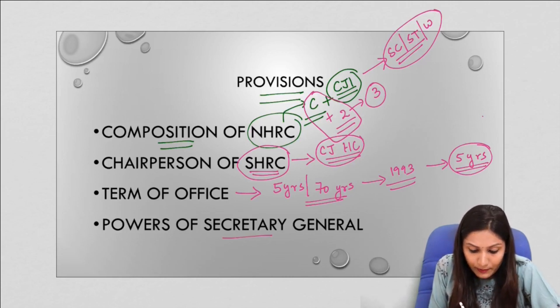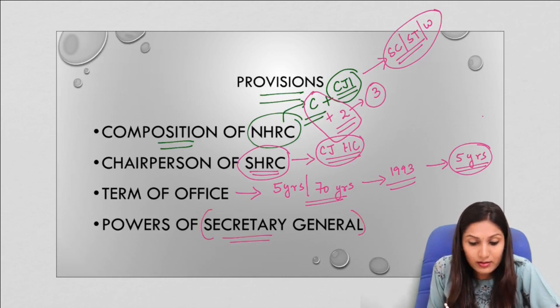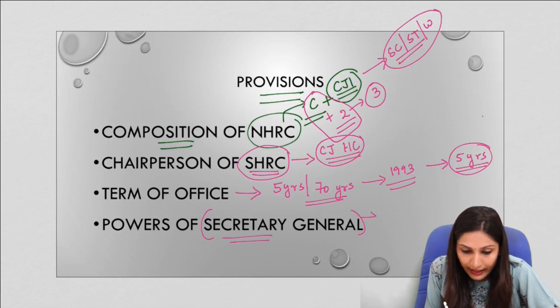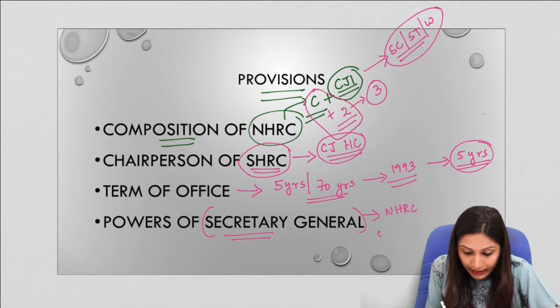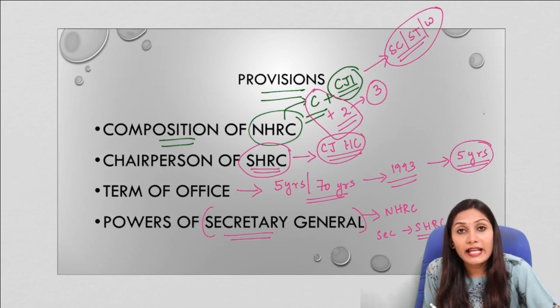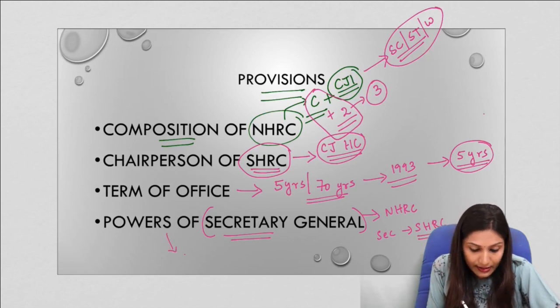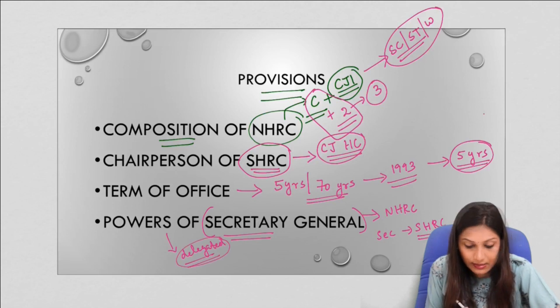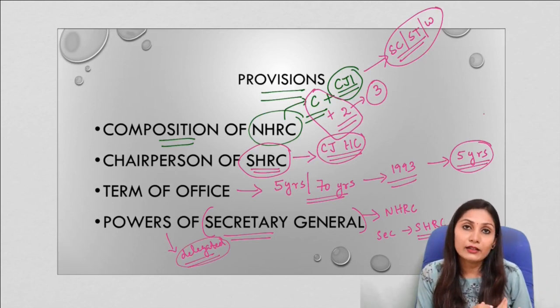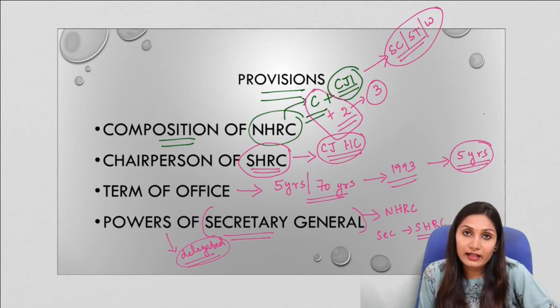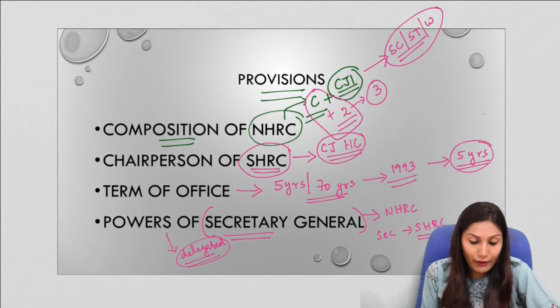Now let us come to the Secretary General, the powers of the Secretary General. Now the Act provides for a Secretary General. Secretary General is for NHRC and a secretary has been provided for SHRC. So the powers of the secretary and the Secretary General have to be delegated. So the secretary and the Secretary General would enjoy the powers as delegated to them. So this is the provision on the composition, term of office and the powers of Secretary General and Secretary.